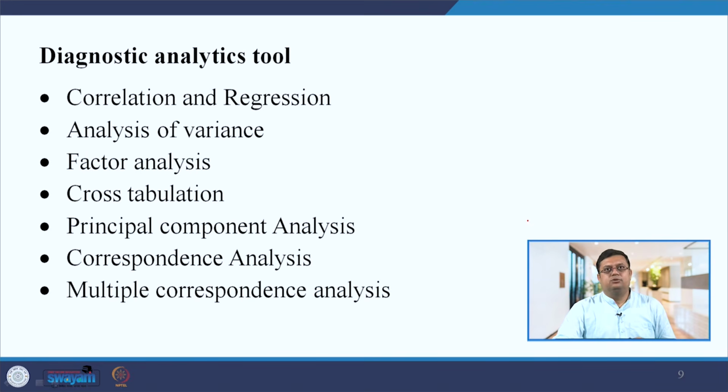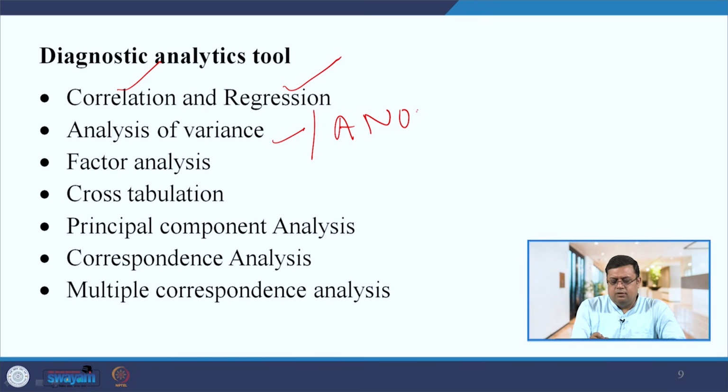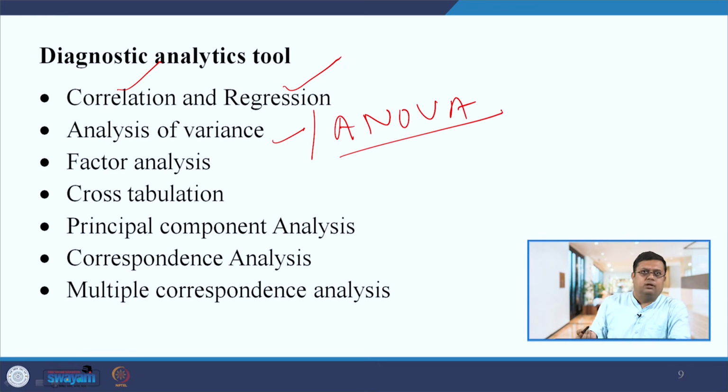Now let us come to the next aspect: what are the tools and techniques that we use in diagnostic analytics? From descriptive analytics, with numbers like mean, mode, median, standard deviation and variation, we have moved to some advanced-level tools. Here we will calculate correlation and regression, and analysis of variance, that is ANOVA: one-category ANOVA and two-category ANOVA, right.